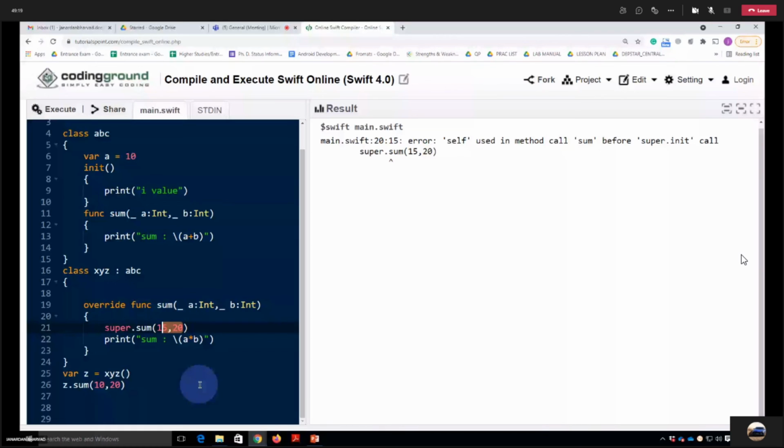So this function will be called, and here it will call this super.sum. Someone is saying both will be called. Let's try to execute it.